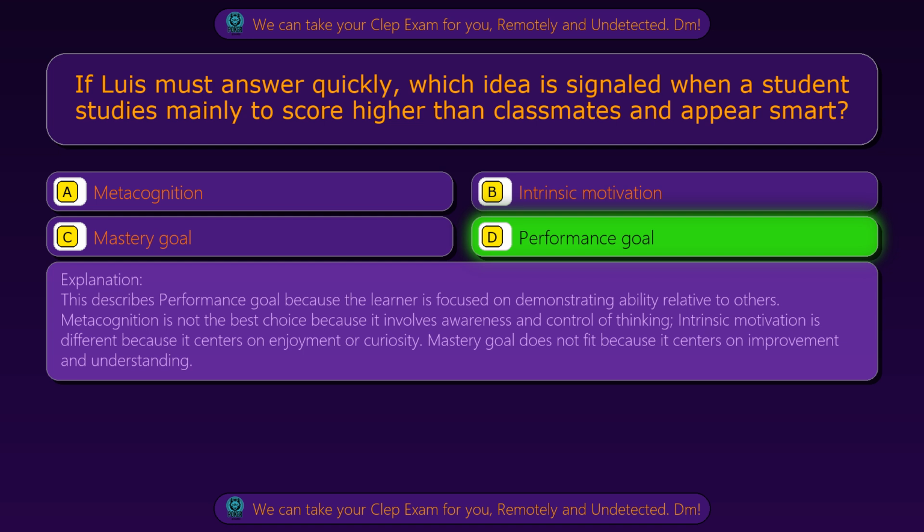Metacognition is not the best choice because it involves awareness and control of thinking. Intrinsic motivation is different because it centers on enjoyment or curiosity. Mastery goal does not fit because it centers on improvement and understanding.